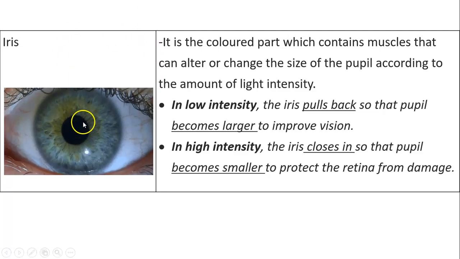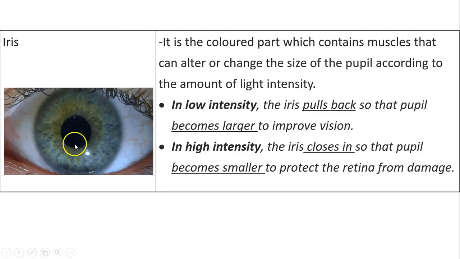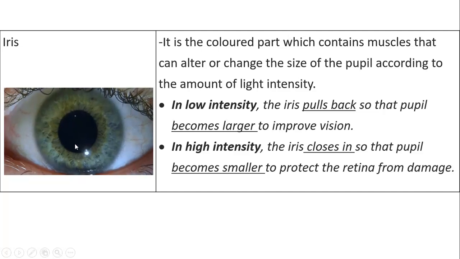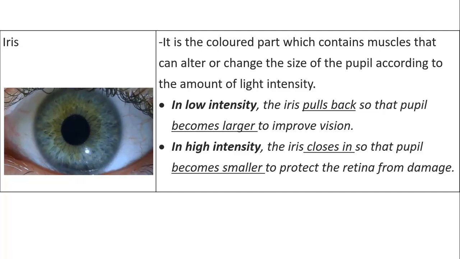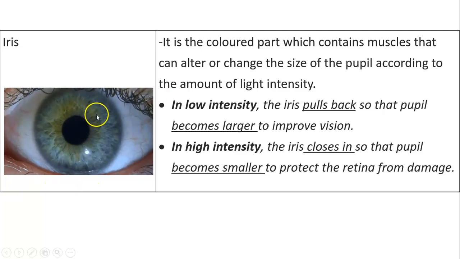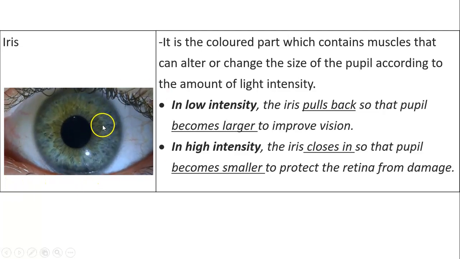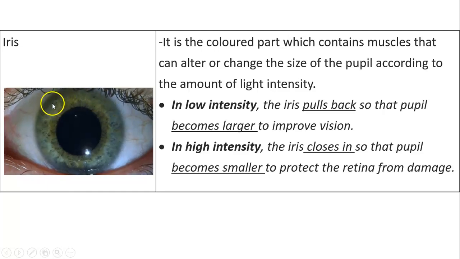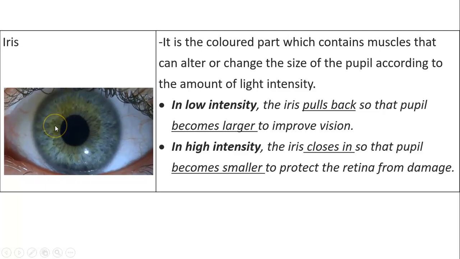Where's the pupil? It is this dark part in the middle. Simply, it's a hole that will allow the light to go into the eye. So here you go. This is the iris. It is the colored part, and it's made of muscles that can open or close, or they can alter or change the size of the pupil.